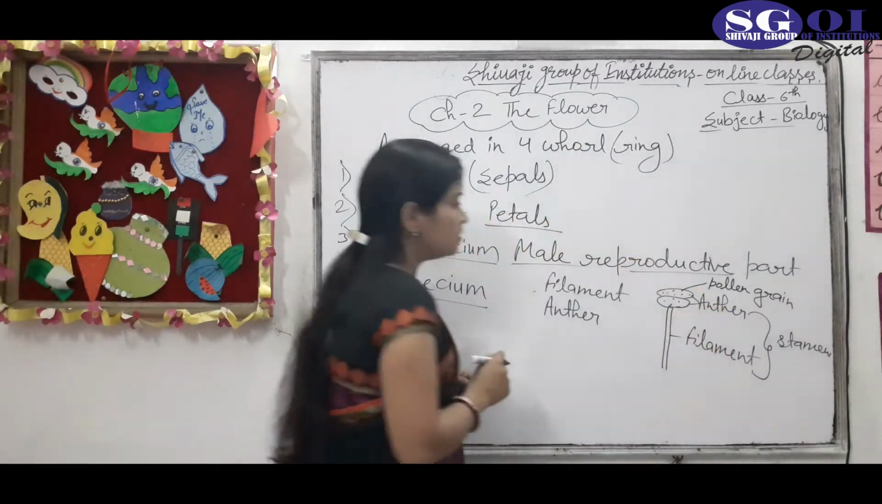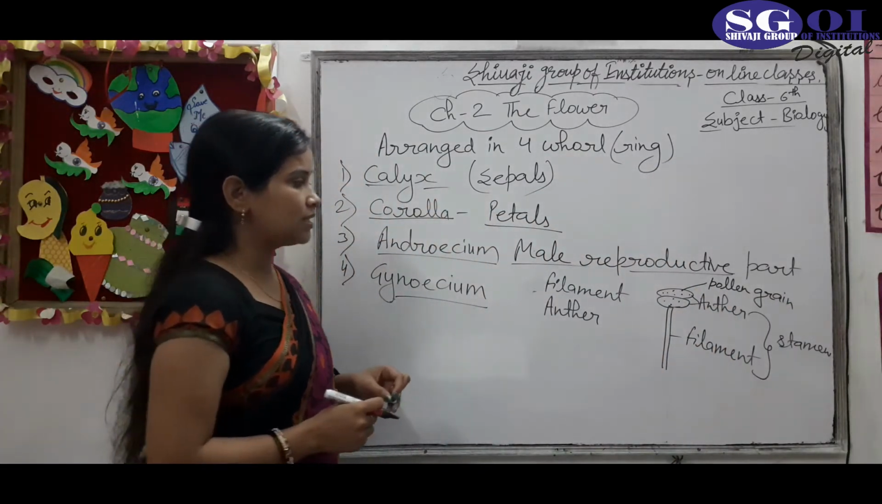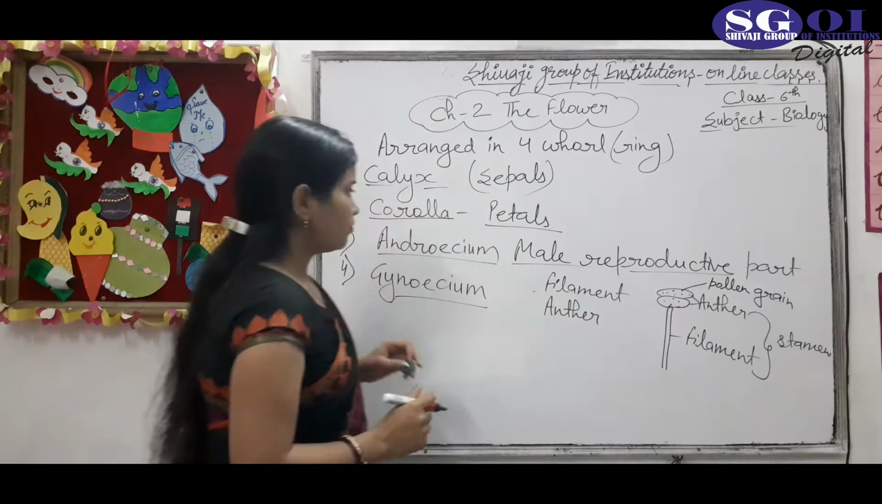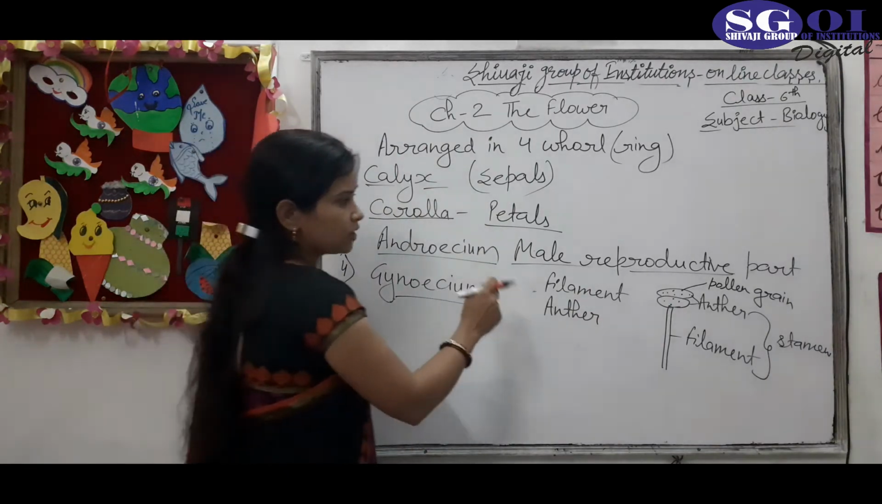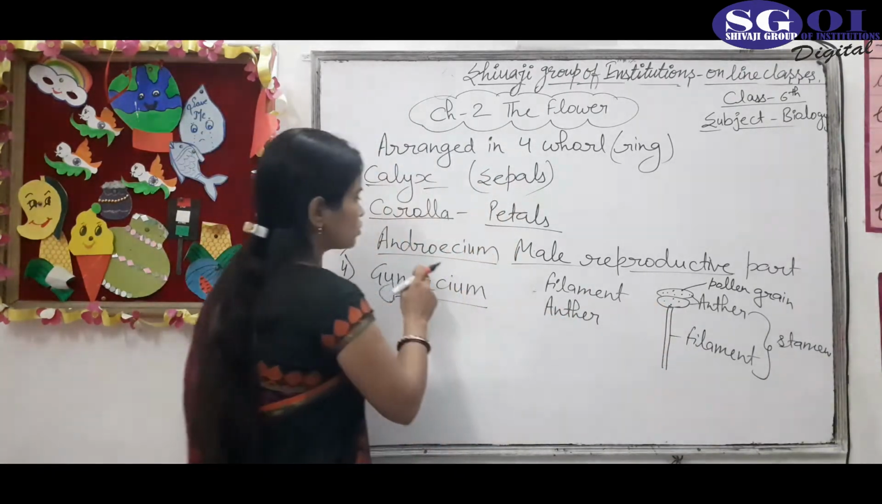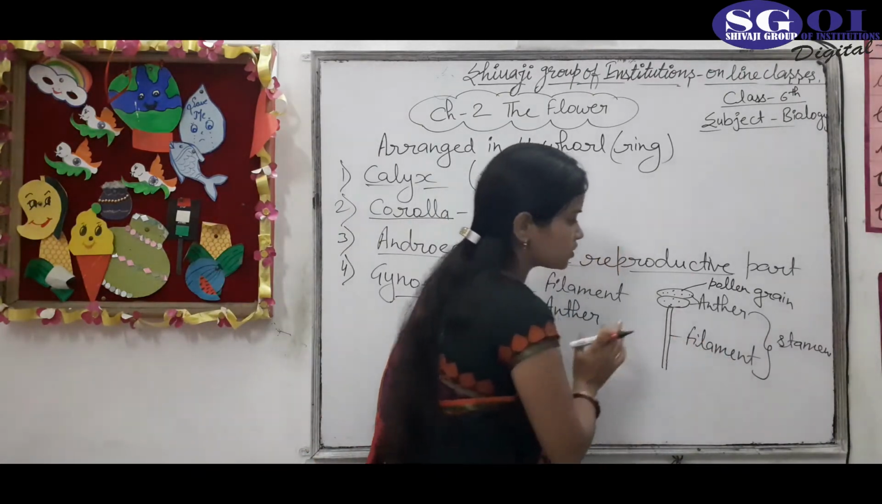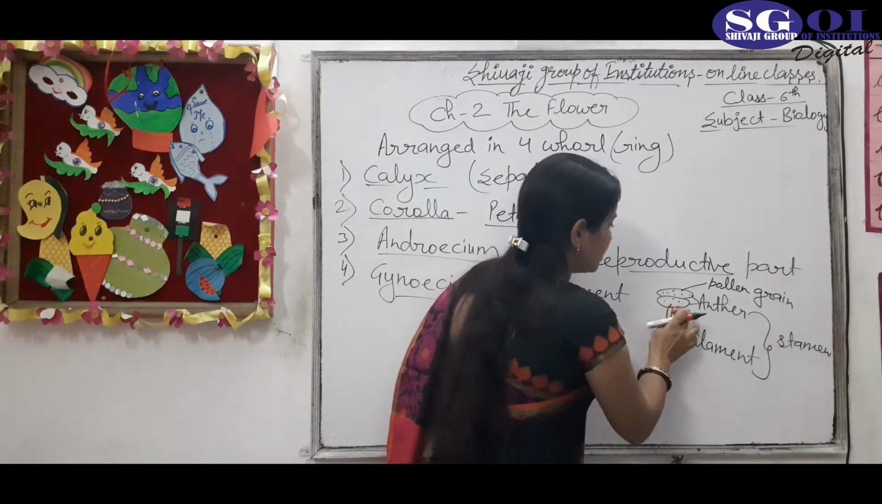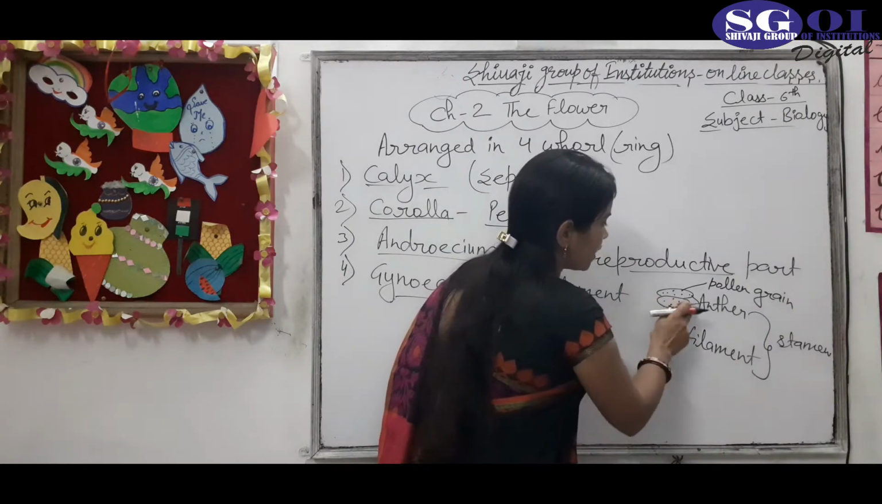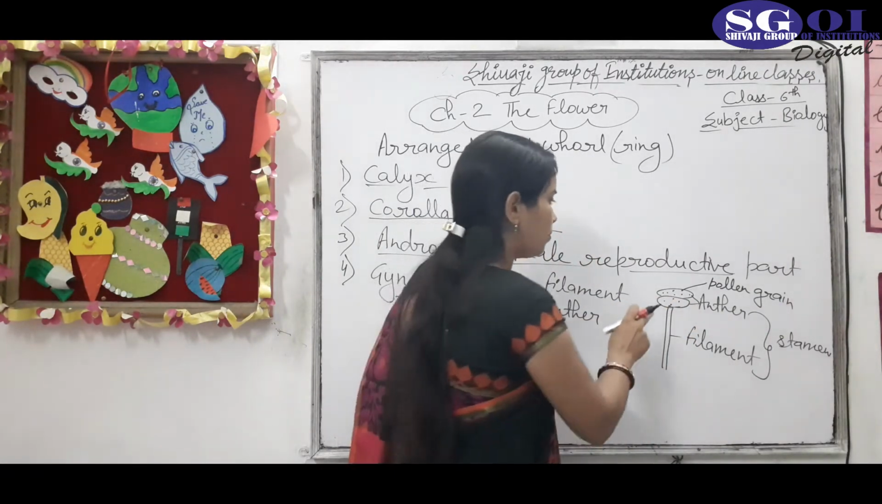Inside the anther there are pollen grains, meaning the anther encloses the pollen grains. So the male reproductive part of a flower is the stamen. It is also called androecium, and the stamen contains a filament. A tube-like structure is called the filament, and at the tip of the filament there is an anther. The anther encloses the pollen grains.